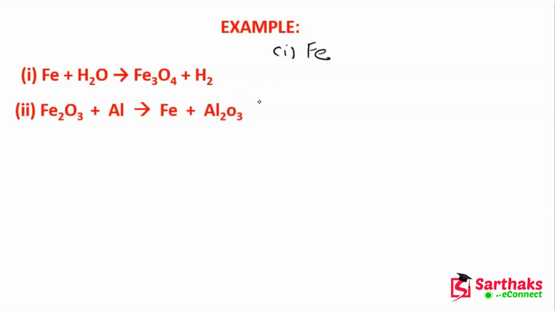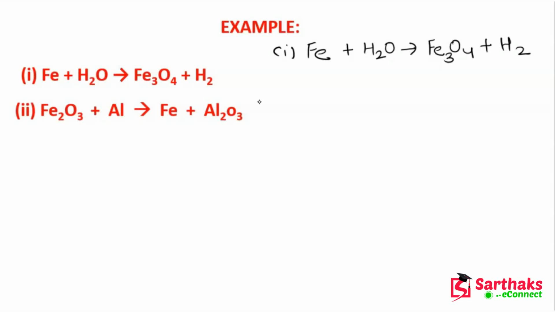So this is Fe plus H2O equals Fe3O4 plus H2. Okay. Now, first of all, we will check whether this equation is balanced or not. And you already know how we do it.